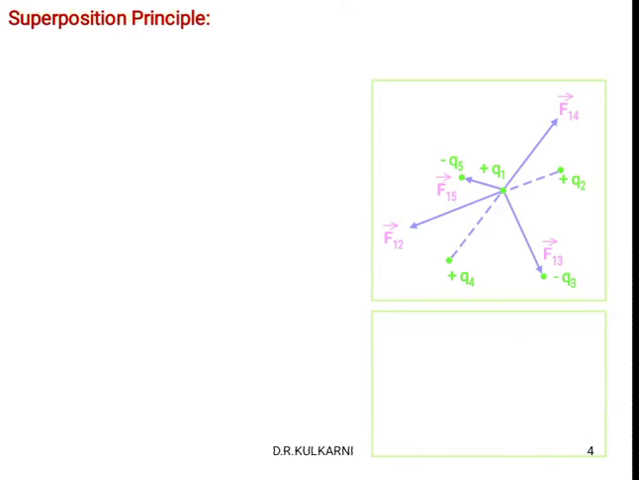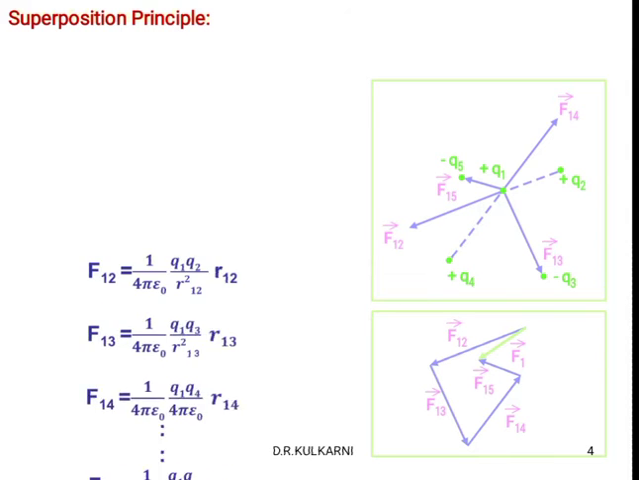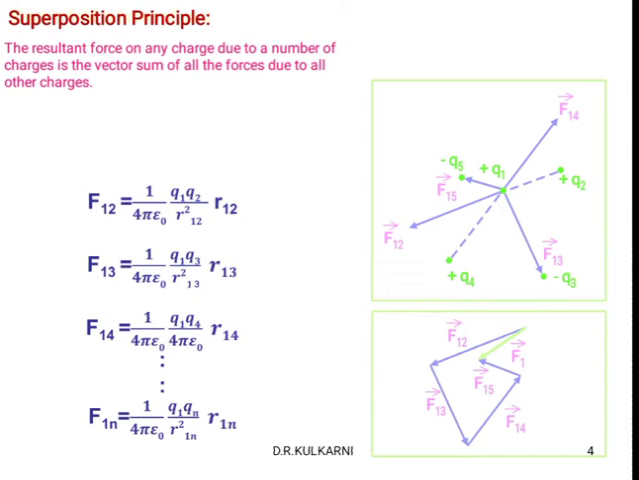All these charges are separated by certain distances. And we know that electric field and force are both vector quantities. Suppose we draw these imaginary force lines, then we observe this kind of diagram. Next, what exactly is the meaning of the superposition principle? The resultant force on any charge due to a number of charges is the vector sum of all the forces due to all other charges. We can take the vector sum of all these forces.